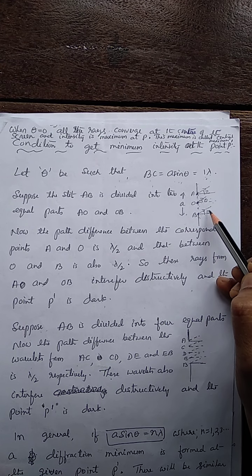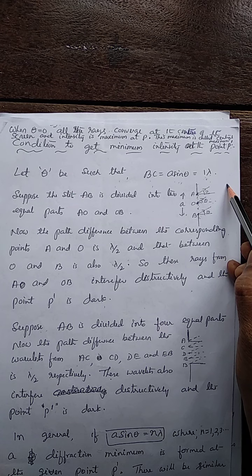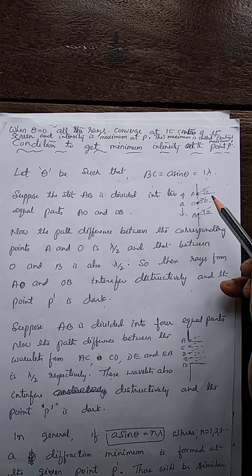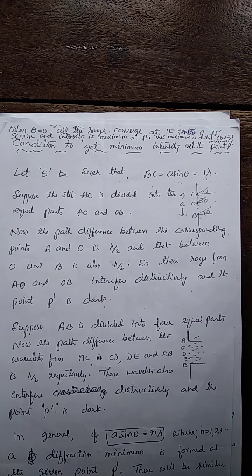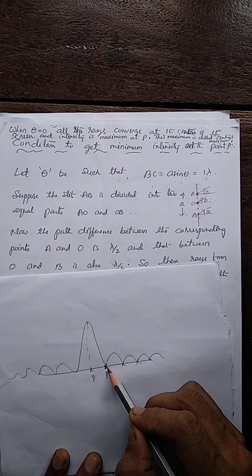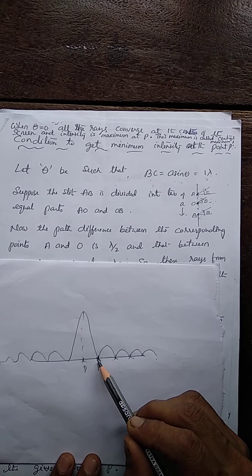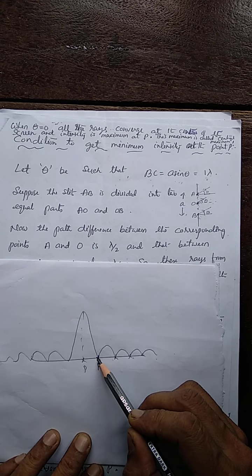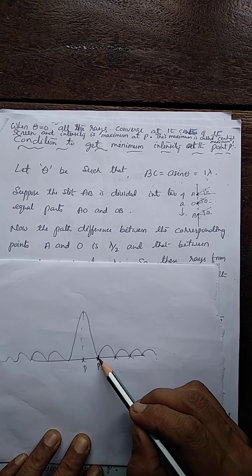When they travel with an angle theta and meet at P dash, they cancel one another's intensity, so the intensity becomes 0. So P dash becomes a point of minimum. This is the first minimum, called the first secondary minimum.